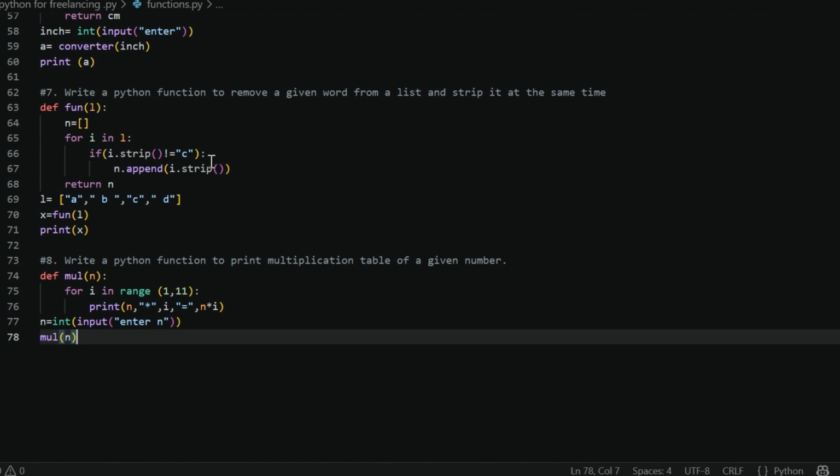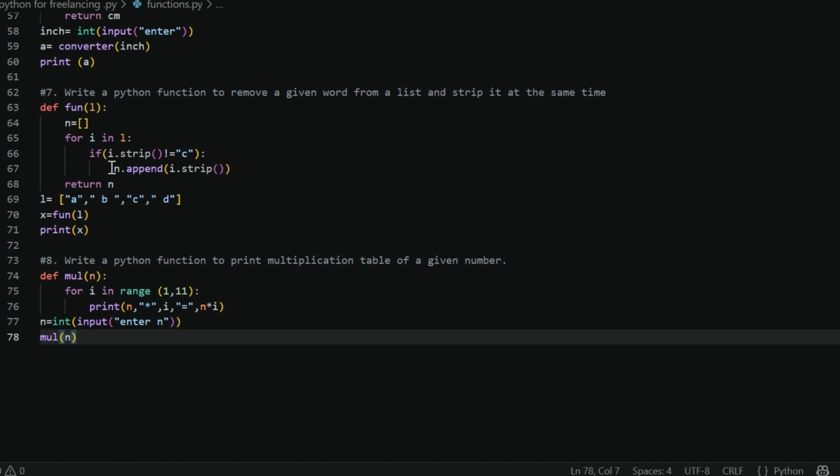So we add it to the new list by stripping, removing the extra spaces from the remaining values.